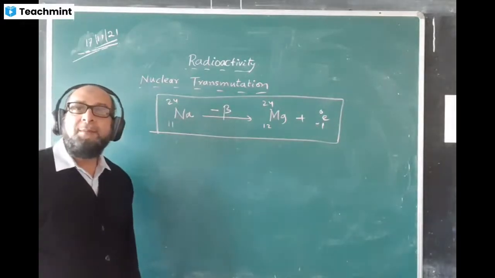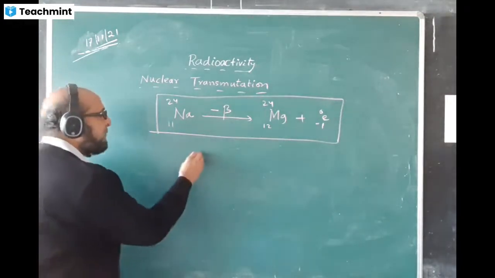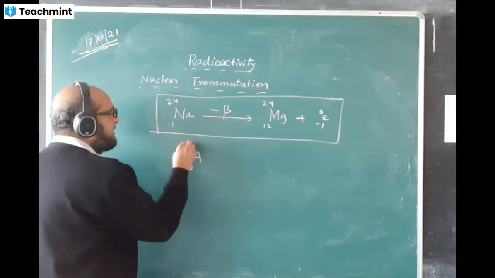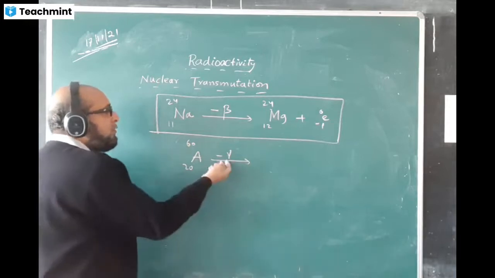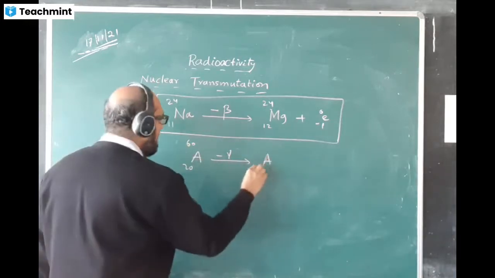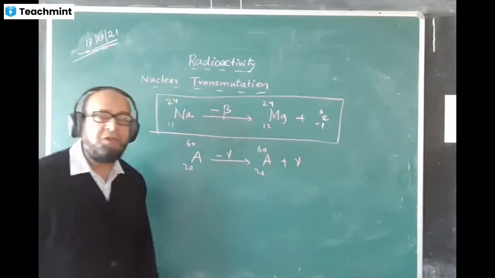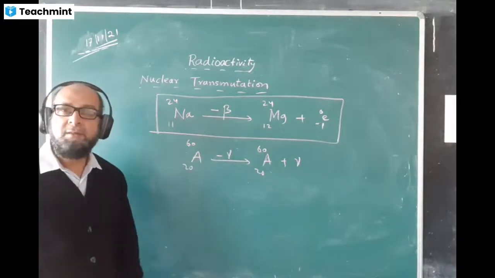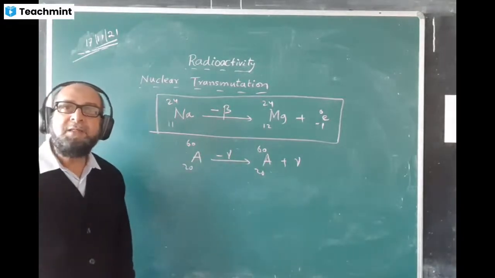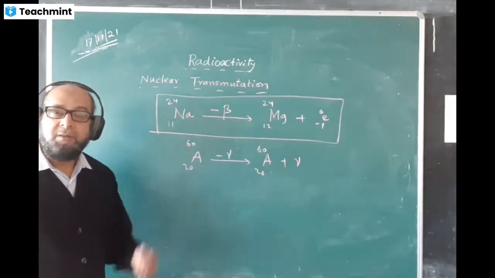Now when a gamma radiation comes out, we don't say gamma particle because gamma is not a particle. Gamma is an electromagnetic wave. Suppose I write A as 20 and 60, and gamma radiation is coming out. Gamma has no charge, no mass, no change. It will remain 20, 60, plus gamma. It doesn't have a mass; it is an electromagnetic wave like light, like X-rays.